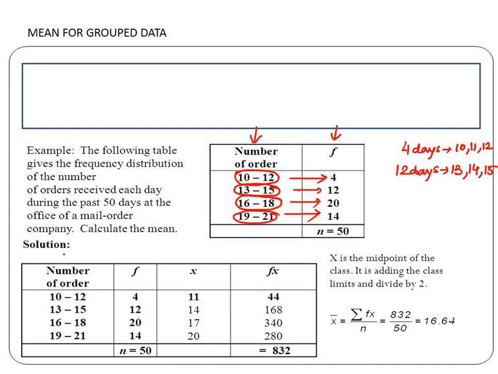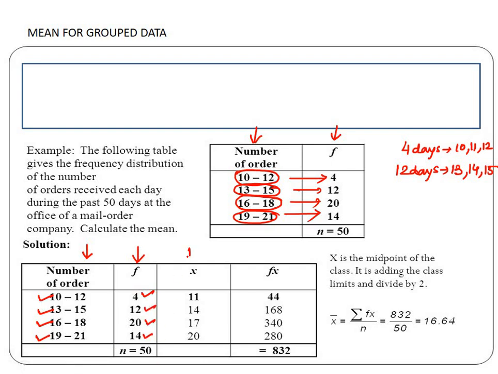Now let us make this solution. Let us do the solution. So for that let us make this table. Write the number of orders. What you have is 10 to 12, 13 to 15, 16 to 18, 19 to 21. These are called the classes. And their corresponding frequencies we have written from the question. The corresponding frequencies given are 4, 12, 20, 40.